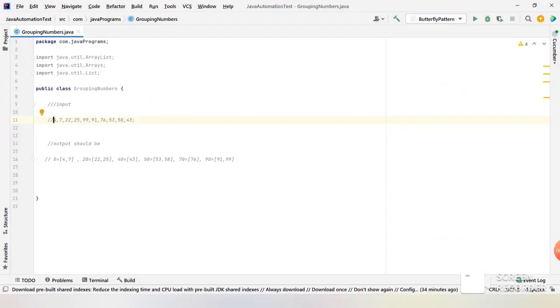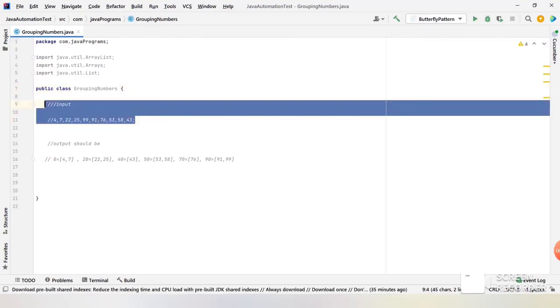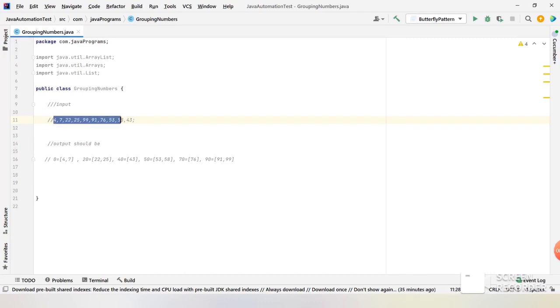Here we go. I'm in IntelliJ. I have created a sample class here, and I have given an input. There is a group of integers, and I have also written the output. What is the exact output we should get? The output should be as per the range. For example, we have two digits which are less than 10, which comes under 0 to 9.